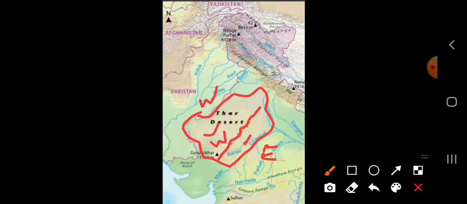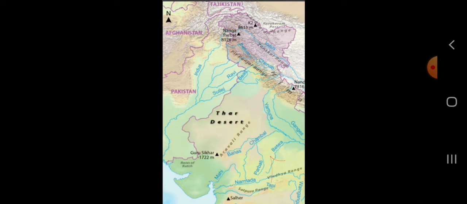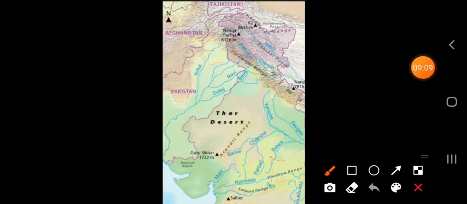this desert lies. This desert is known as the Thar Desert. It is already written here. Clear? It is also called the Indian Desert. This desert is the 17th largest desert in the world, and it is about 800 kilometers long and 500 kilometers wide. Clear?